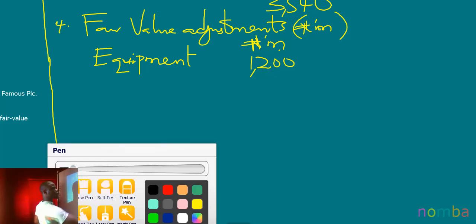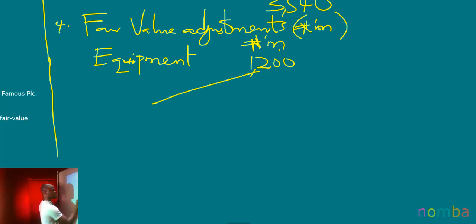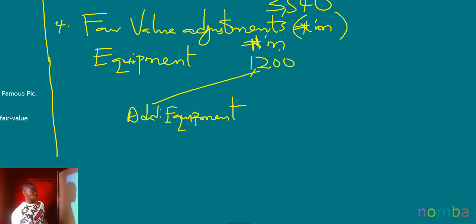Therefore, we're going to add this amount to the asset, which is the equipment, and also make the corresponding entry. Where will it go? If you say cash, you're very wrong, because we did not buy this equipment.